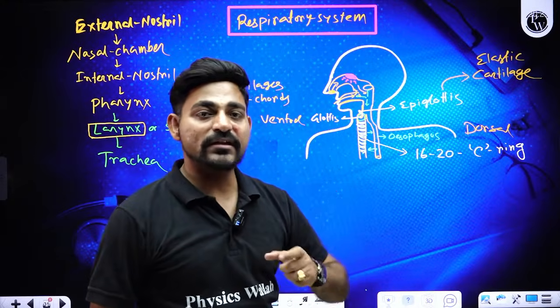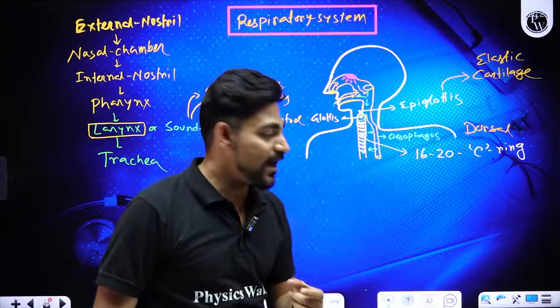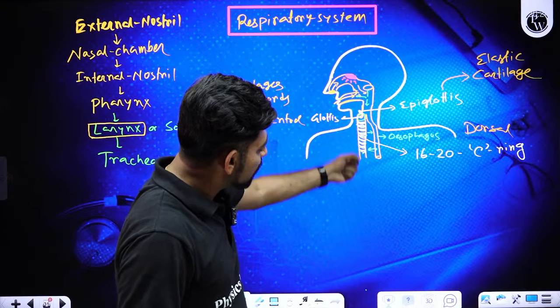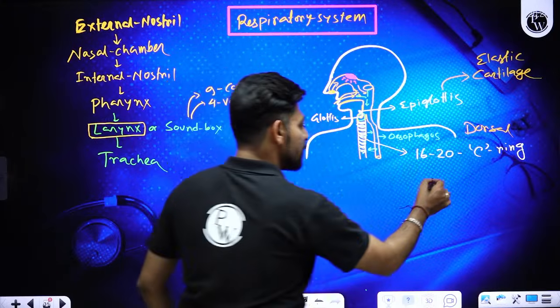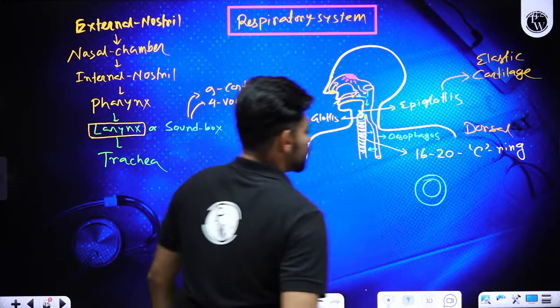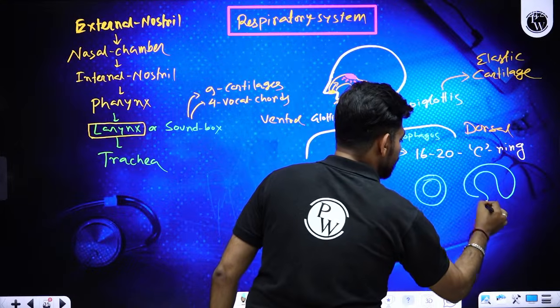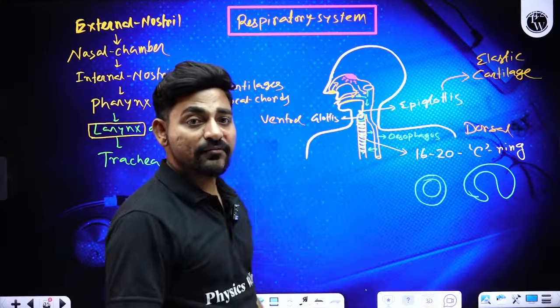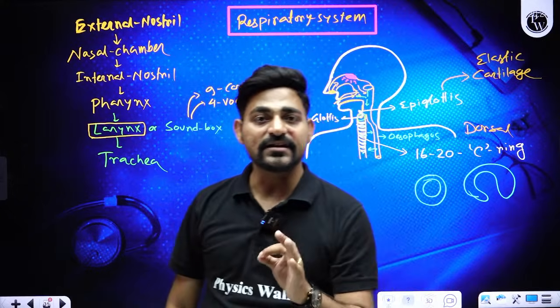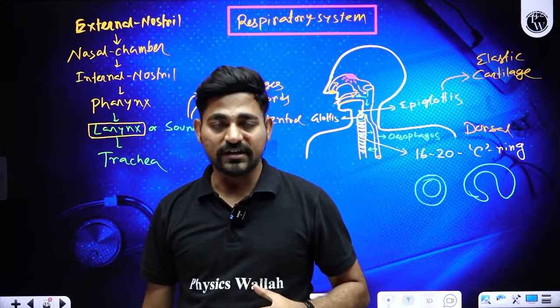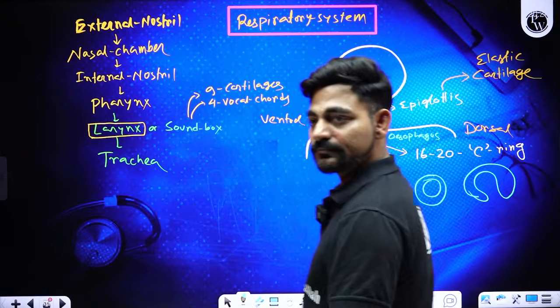So that's a precaution created by the Almighty. If you keep a complete ring, it will be easier to choke the trachea. Instead, if you keep the C ring or incomplete ring, the trachea will never choke. So that is the scientific reason behind the incomplete ring structure of the trachea.